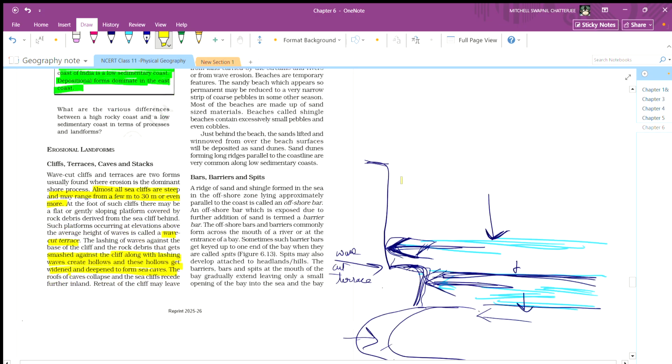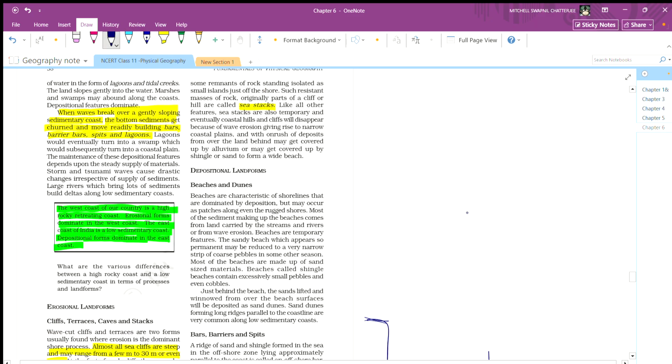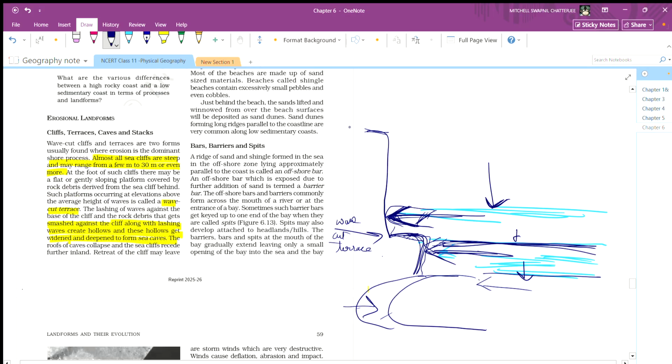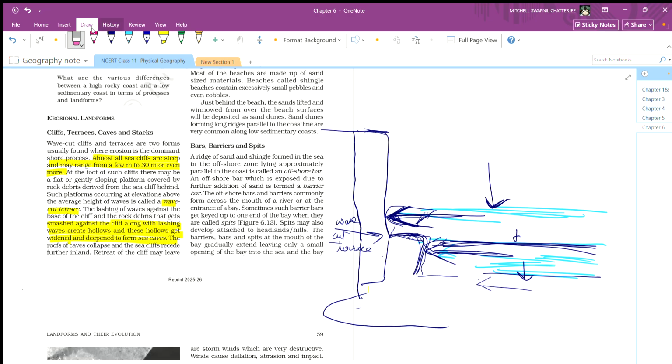So it is saying sometimes, due to the making of a cave, a part of the cliff, like this whole rock, gets broken down. Due to the making of this cave, structurally it doesn't have any base, so it will basically go down.